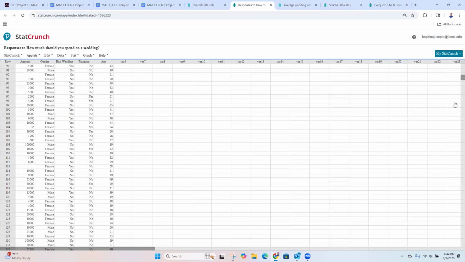That one might work. Oh yeah, this one's got 1,000 rows. Yeah, this will be good. So, how much should you spend on a wedding? So you could do amount, you could do age.